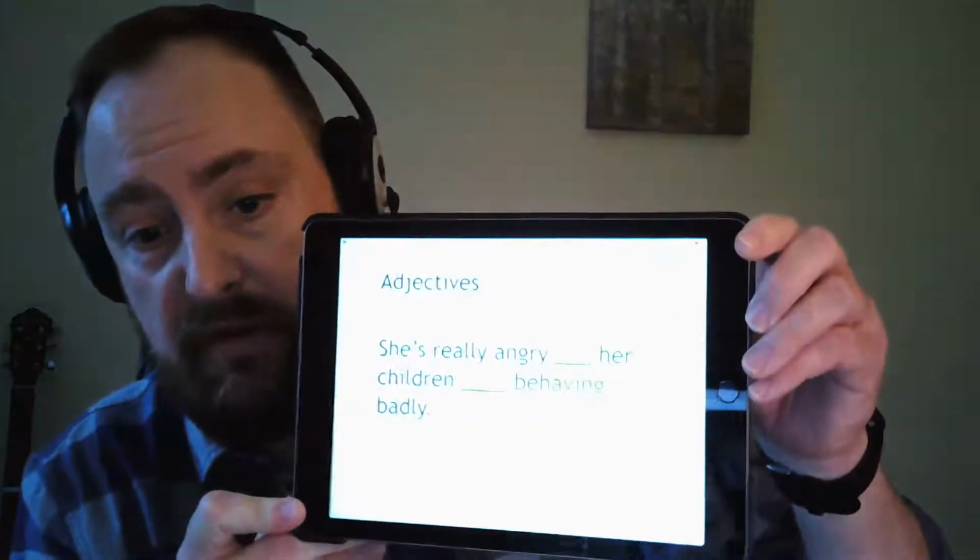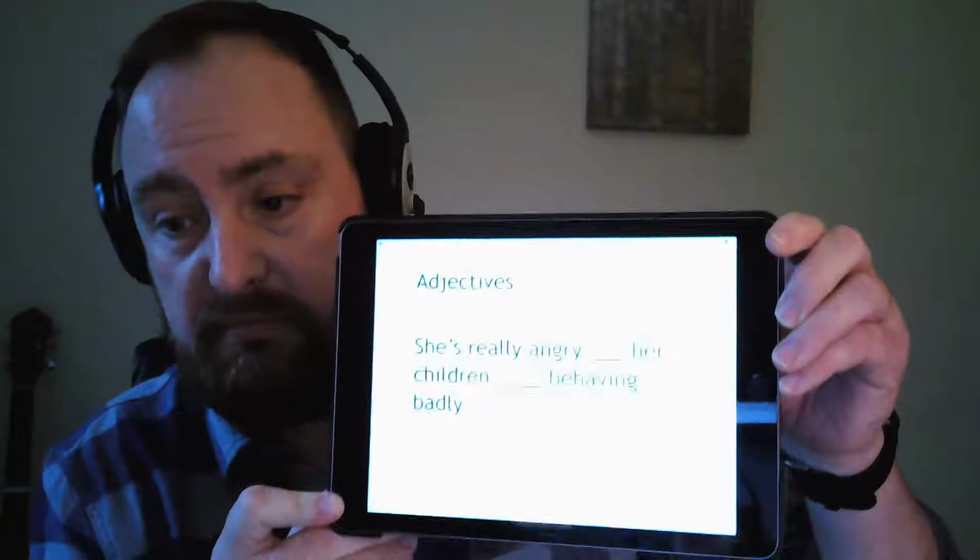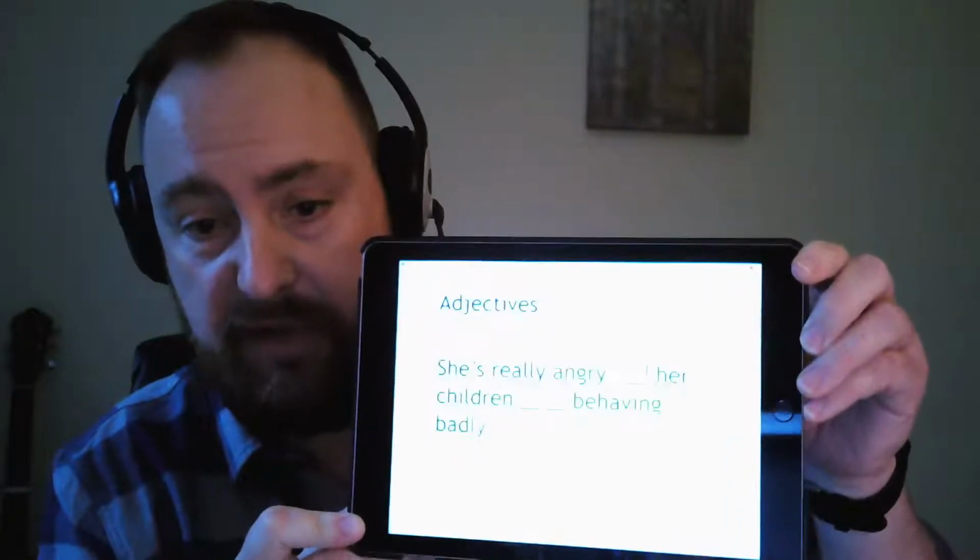So obviously we've got the adjective angry. She's really angry, something, her children, something, behaving badly. So we're thinking about angry, preposition, somebody, preposition, a reason. Okay, we've got one answer in already. Have a think about what it could be.